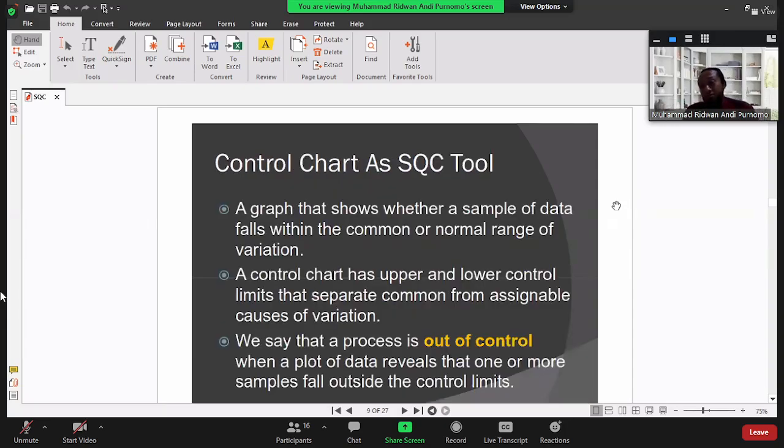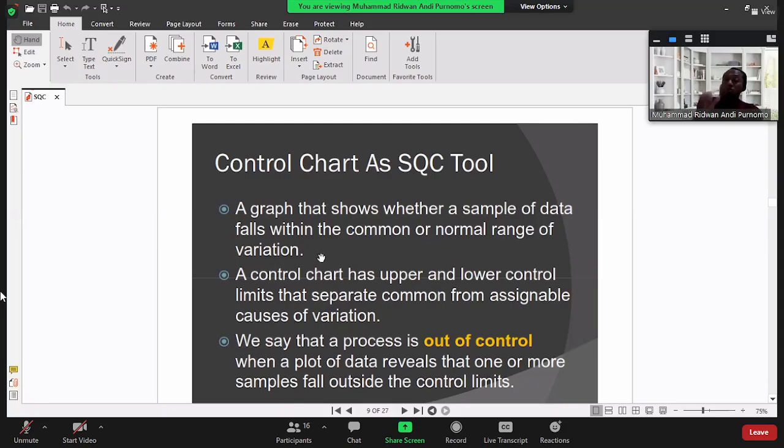Technically, how to control the quality of the products? Technically, we will use a control chart, as an SQC tool. So here, what is a control chart? A graph that shows whether a sample of data falls within the common or normal range of variation.